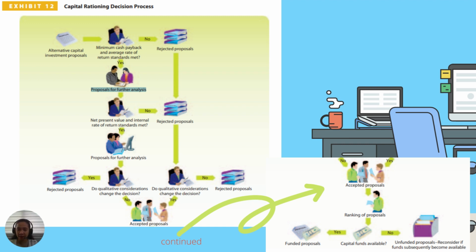At the end of the capital rationing process, accepted proposals are ranked and compared with the funds available. The proposals that are selected for funding are included in the capital expenditure budget, while unfunded proposals may be reconsidered if funds later become available. So that's how the capital rationing decision process happens.